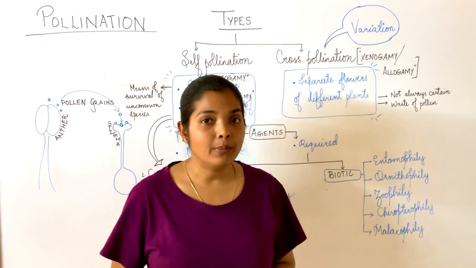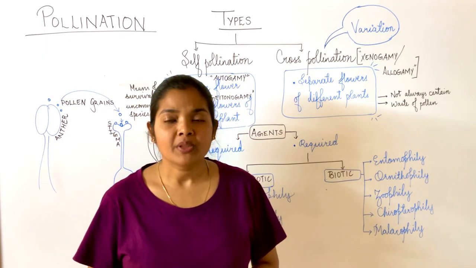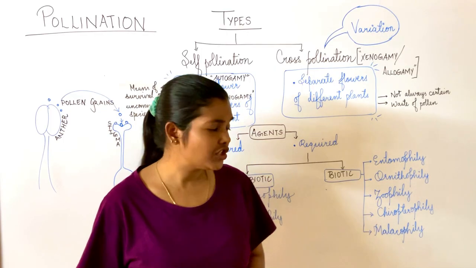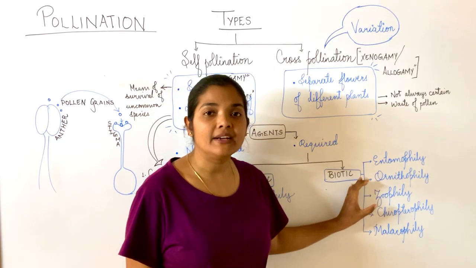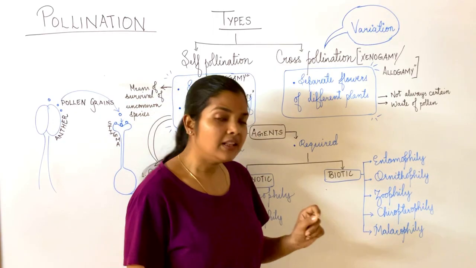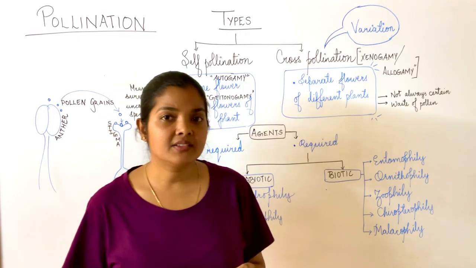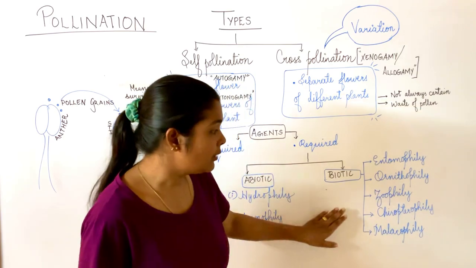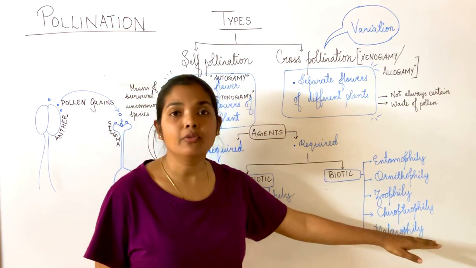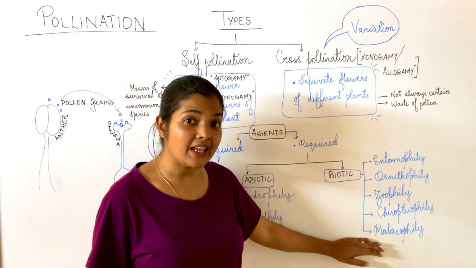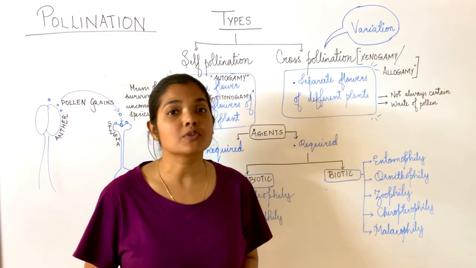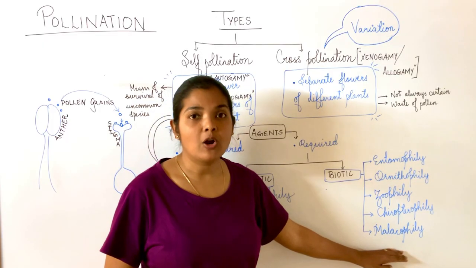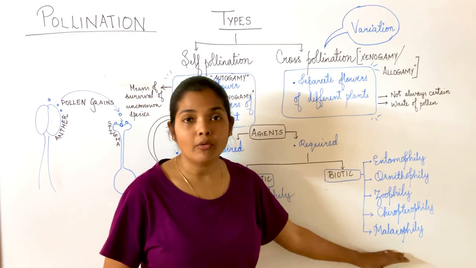If it is carried out by birds, we call it ornithophily. And there are a group of animals. Different animals carry out different kinds of pollination, but commonly we can call it zoophily. Let us consider bats. Bats, which are nocturnal animals, if the bats carry out pollination, the term used would be chiropterophily. In case of snails, do you know that snails also help in the process of pollination? Yes, they do. The type of pollination carried out by snails is called malacophily.